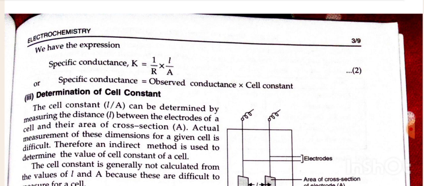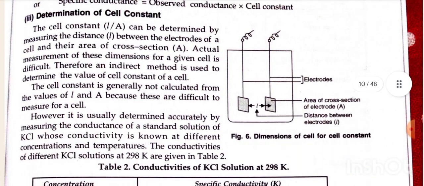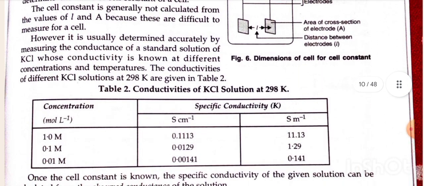The cell constant L by A can be determined by measuring the distance L between the electrodes of the cell and their area of cross section A. Actual measurement of these dimensions for a given cell is difficult. Therefore, an indirect method is used to determine the value of the cell constant. The cell constant is generally not calculated from the values of L and A because these are difficult to measure for a cell. However, it is usually determined accurately by measuring the conductance of a standard solution of KCl, whose conductivity is known at different concentrations and temperatures.